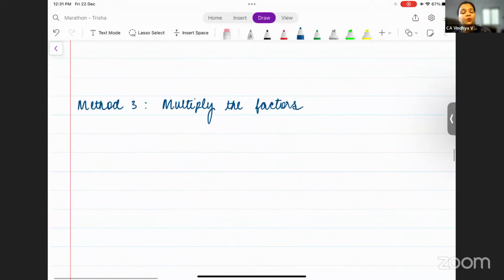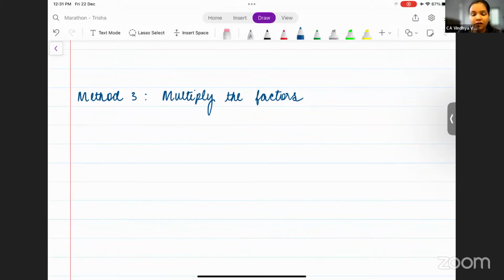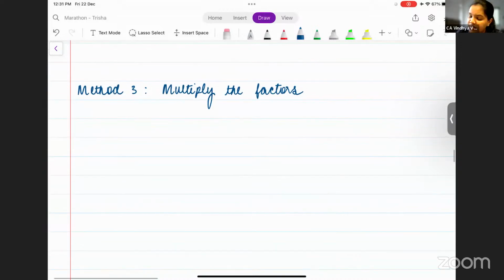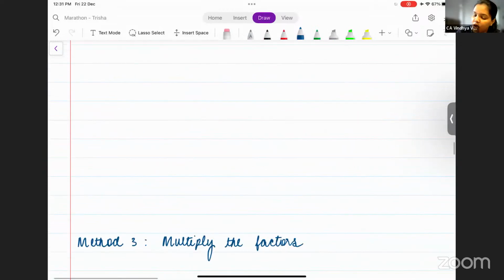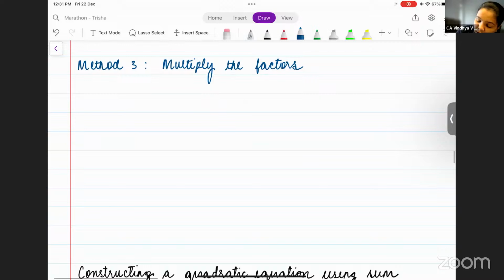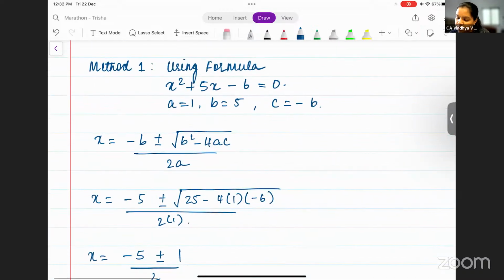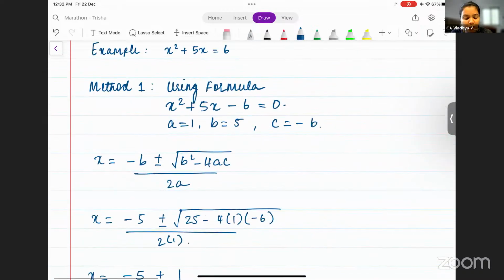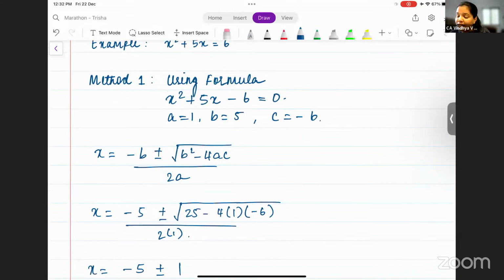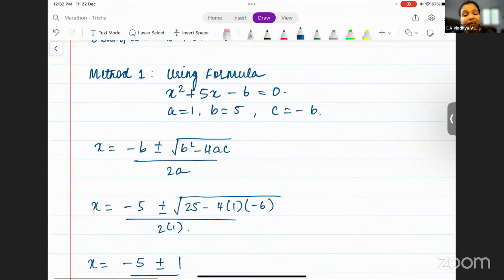All right. Next one is multiplying the factors. What is this multiplying the factors? Now see here, what are the factors here? You got the value of x as -2 and the value of x as -3, right? Am I right?